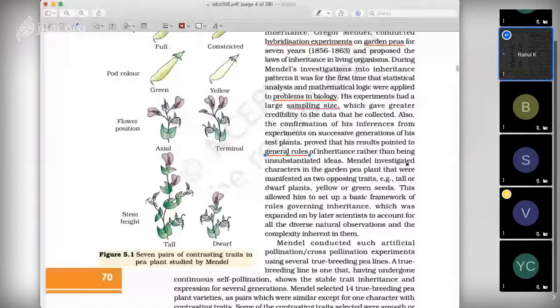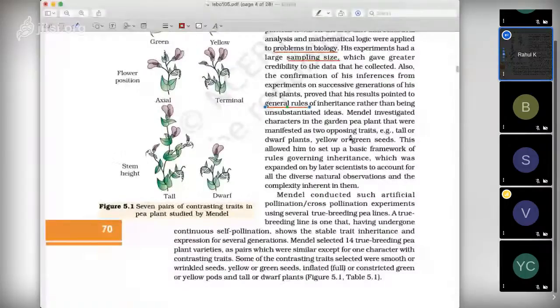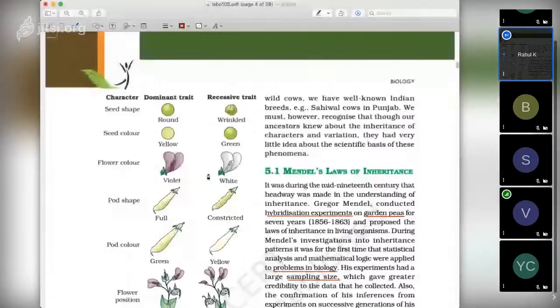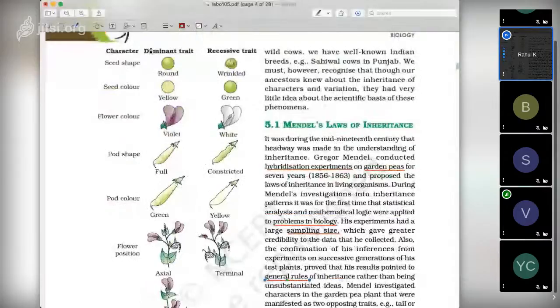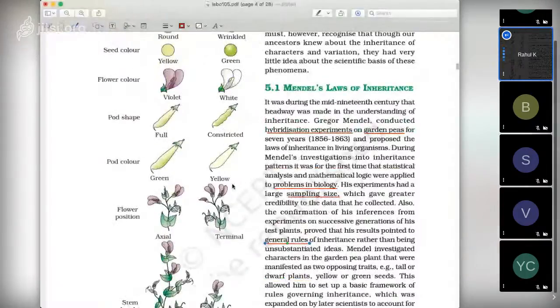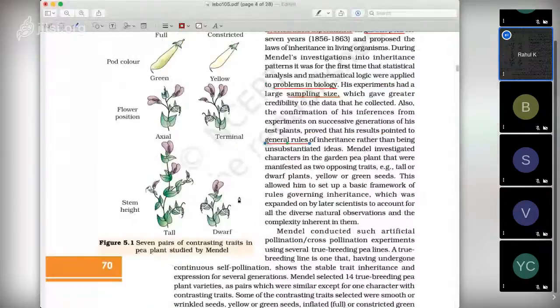Example: tall or dwarf, yellow or green. So here you can see that 7 different characters are there, and which one is dominant, which one is recessive. Seed shape, round, wrinkled; seed color, yellow, green; flower color, violet, white. On the right side: pod shape, full, constricted; pod color, green, yellow; flower position, axial, terminal; stem height, tall and dwarf. So these are the different characters.